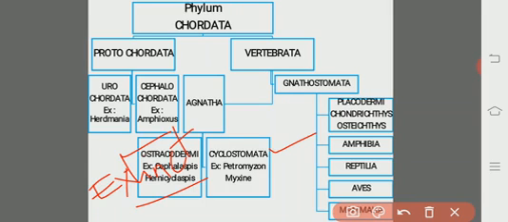The best examples are Cephalaspis and Hemicyclaspis. So these are the extinct agnathans included under the class Ostracodermi. And coming to the Cyclostomata.